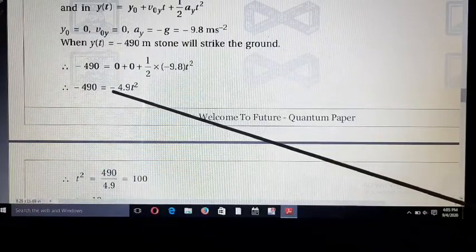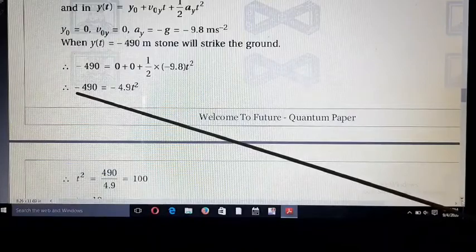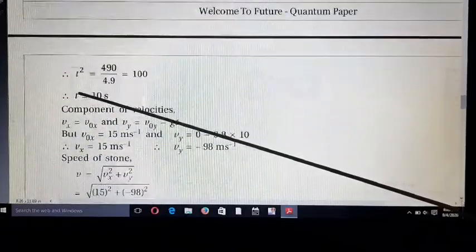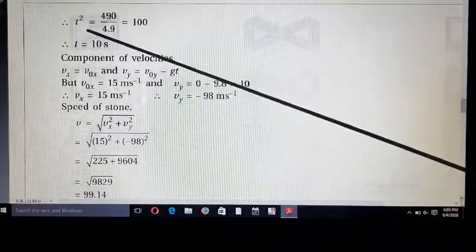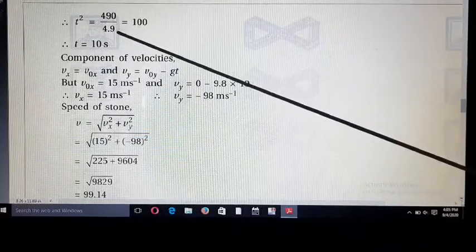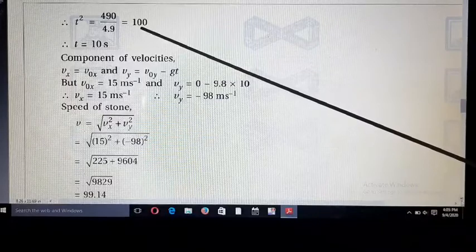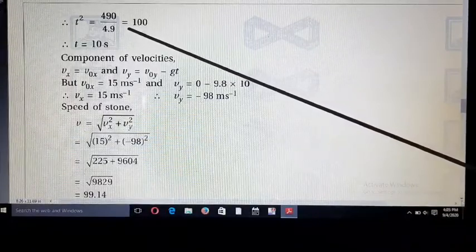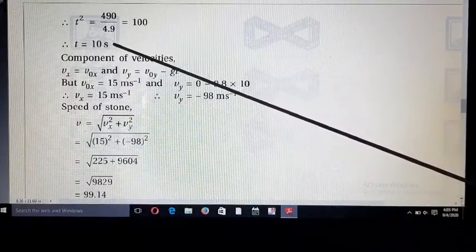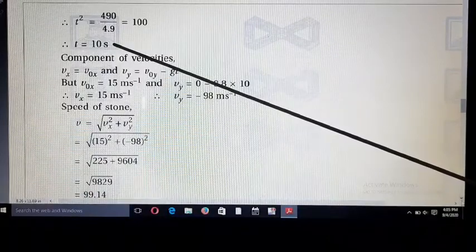And this minus sign is available on both sides, so it is cancelled. So we get t square is equal to 490 upon 4.9, which means 100. Now we take the root of 100, so we get 10. So our time is 10 seconds.